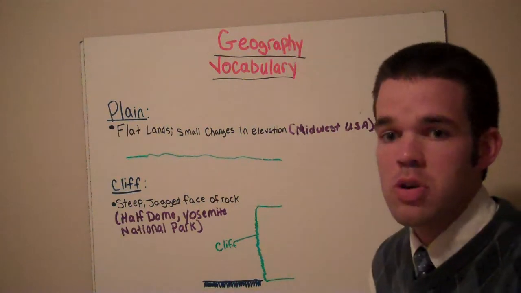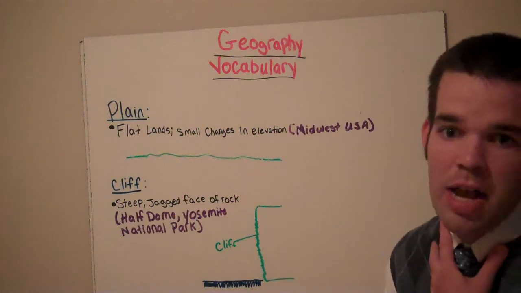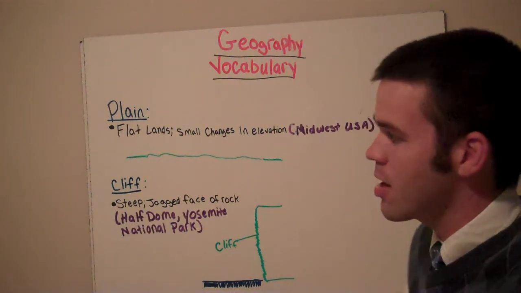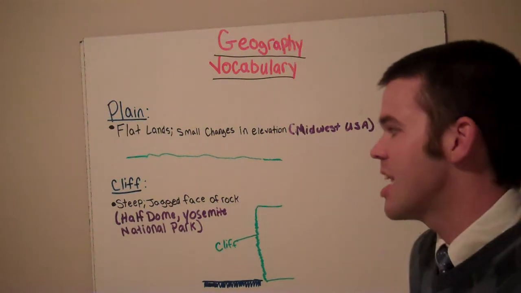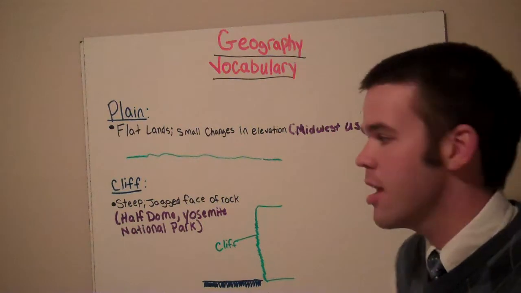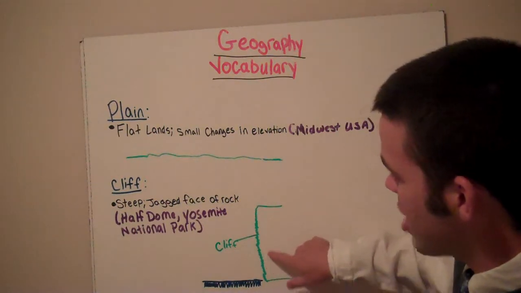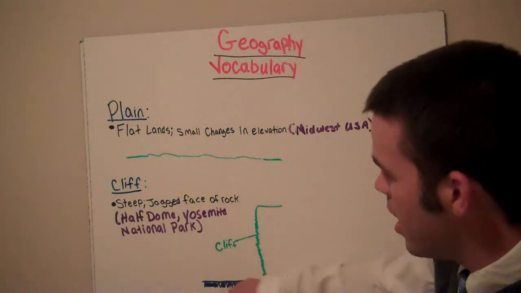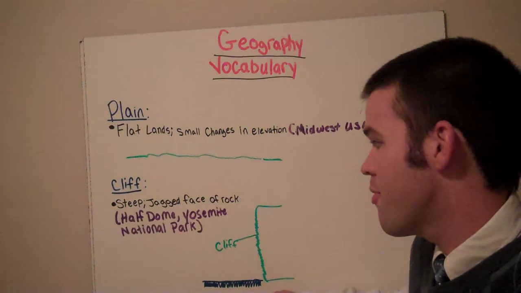Let's move on to a cliff. A cliff is a steep, jagged face of rock. Now, the most famous cliff in the United States is known as the Half Dome in Yosemite National Park in the Sierra Nevada, California mountain range. This is a cliff with jagged edges on the side, and most cliffs usually border some type of water.